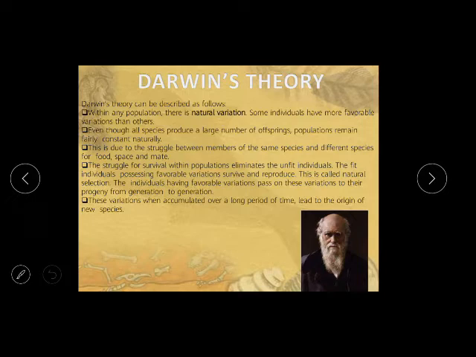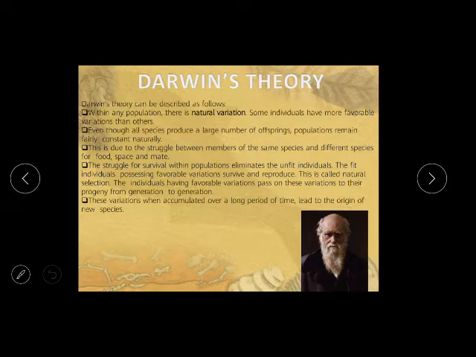In a population, you will see in the human population, you will see different varieties of people are there, different types of people are there, different structure of their body is there, different eye color, different hair color, different characteristics of human beings are there. So there is a natural variation. Some individuals have some favorable variation than others. So some have very good variation, some don't have.